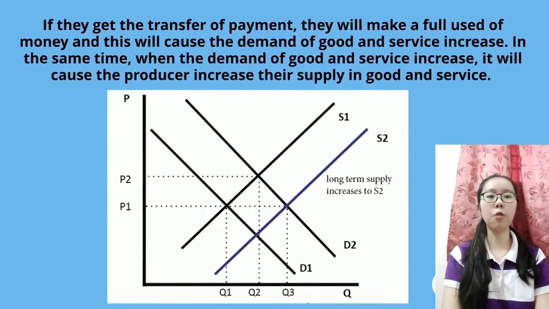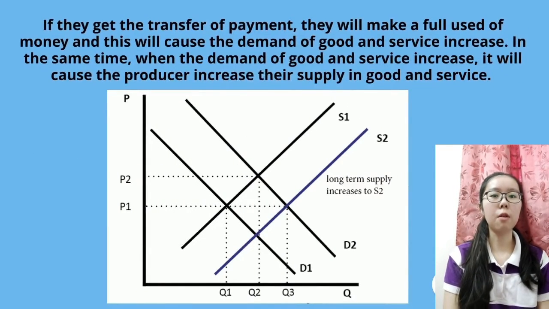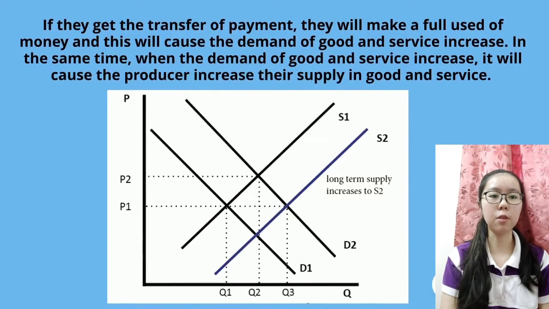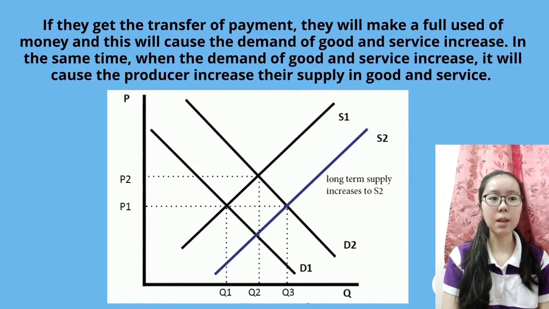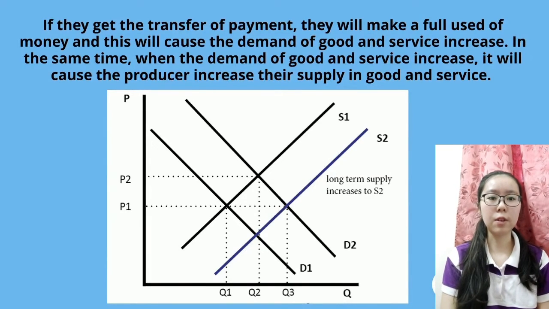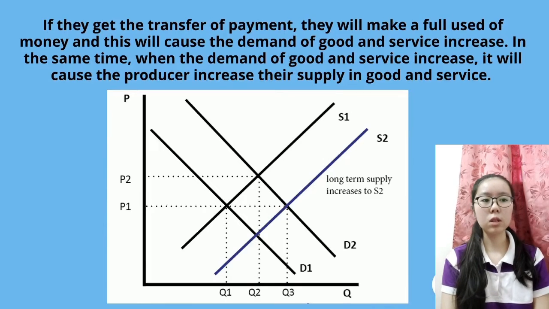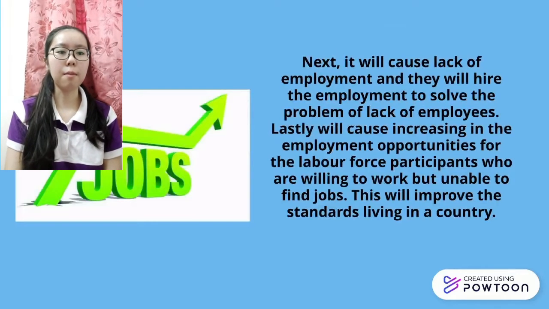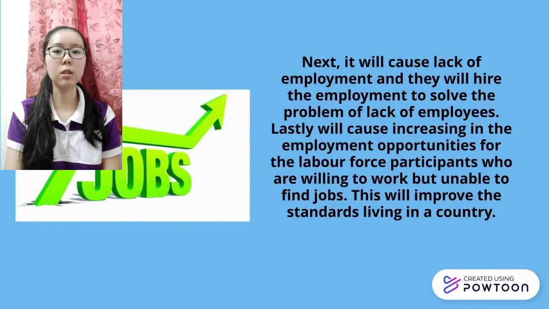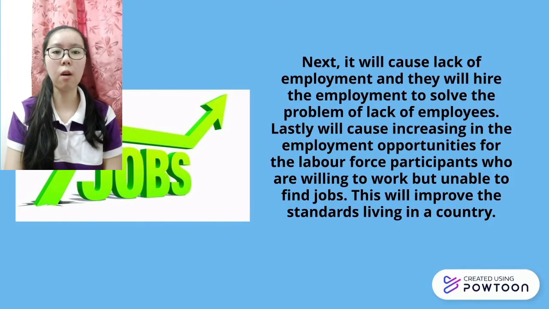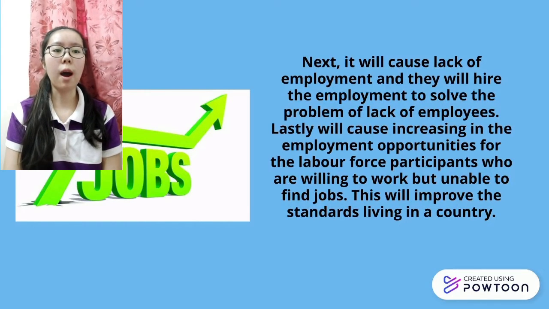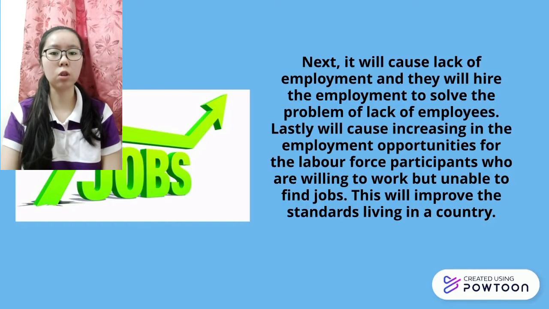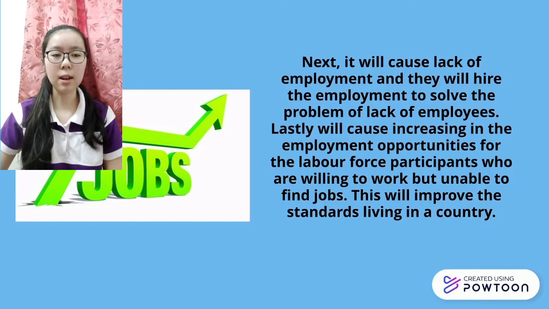If they get the transfer payment, they will make full use of the money and this will cause the demand for goods and services to increase. At the same time, when the demand for goods and services increases, it will cause producers to increase their supply of goods and services. Next, it will cause a lack of employees and they will hire more employees to solve the problem. Lastly, it will increase employment opportunities for labor force participants who are willing to work but unable to find a job. This will improve the standard of living in a country.